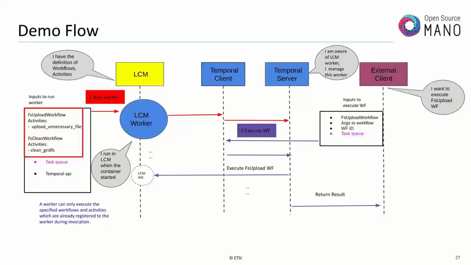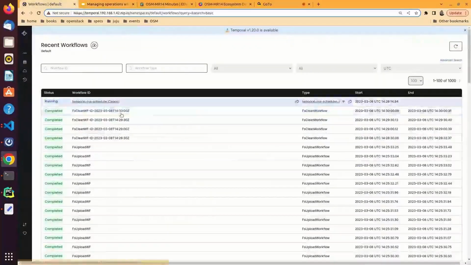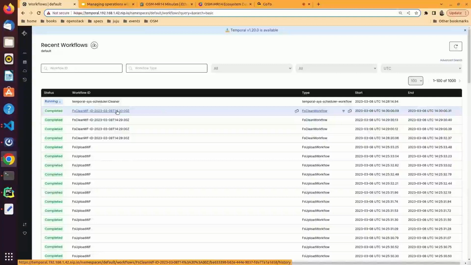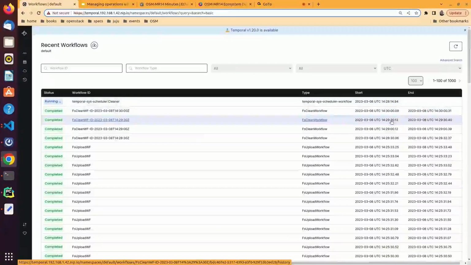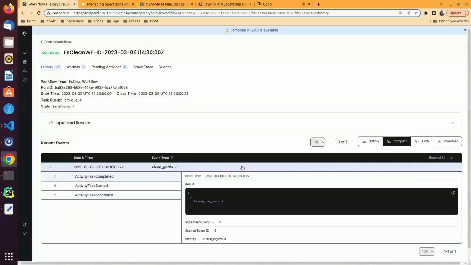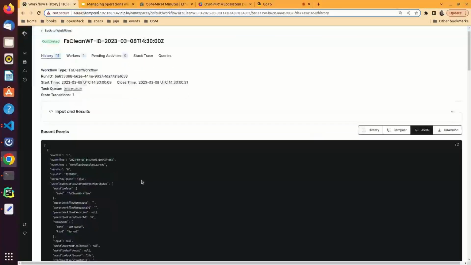I'm going to point out there's one other little interesting thing. Gulsim, could you just go back to the Temporal web UI for a second? Okay, so you'll notice in here on any particular workflow that is executing, we got a start and end time. So we know how long a workflow takes to execute. If you go into a workflow, each activity has a start and end time. So we now have a profiler that tells us how long this activity took to complete.